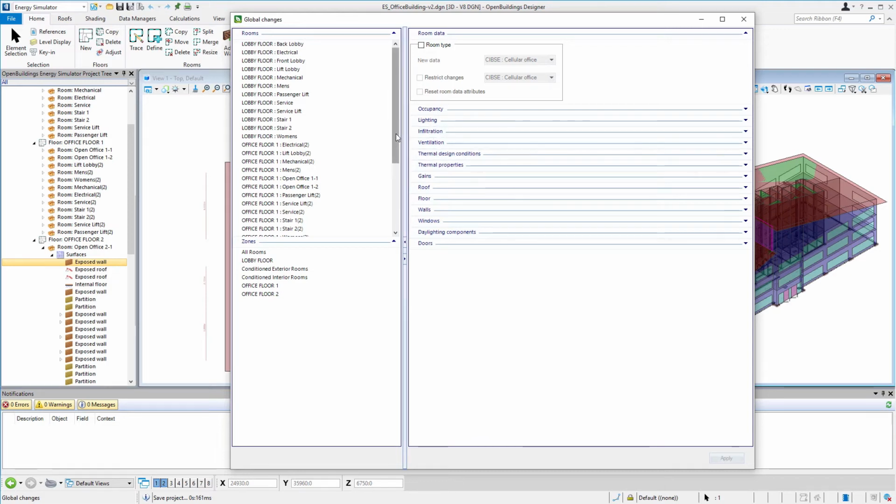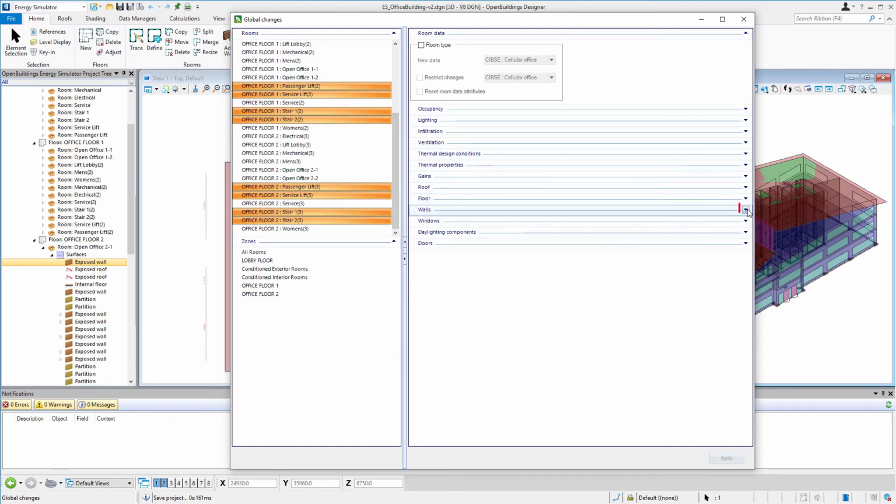So in this case, I'm going to simply go through my list of rooms and select everything that is a stair or a lift. So again, using my control key. And just make sure you get all the floors.